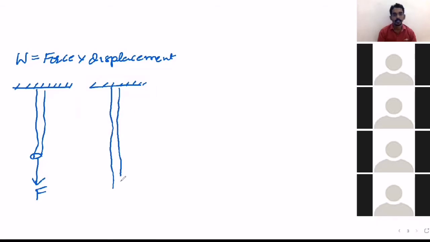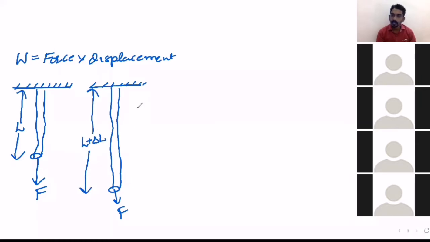Increases. So let's take it like this, so that this is the new length. Let's take the initial length as L. Now the final length is how much? L plus delta L. So the initial length is L, the final length is L plus delta L. That means what is delta L? Delta L is the change or increase in length.